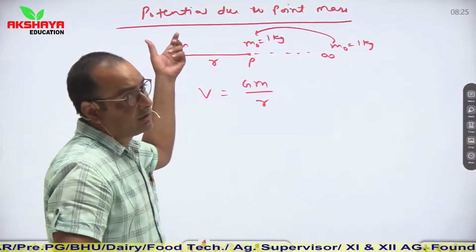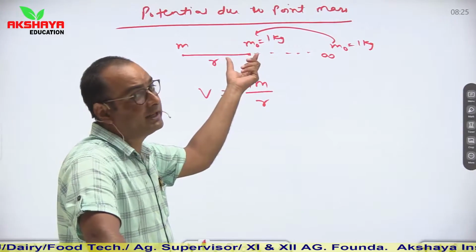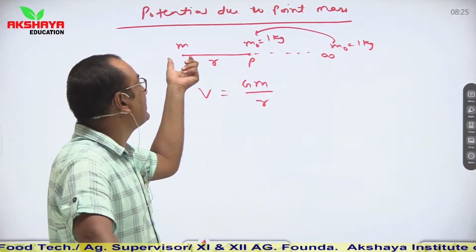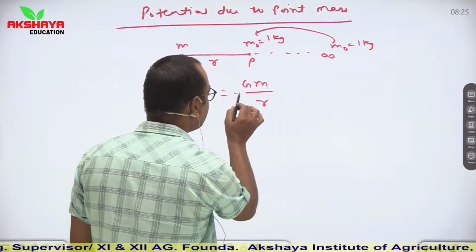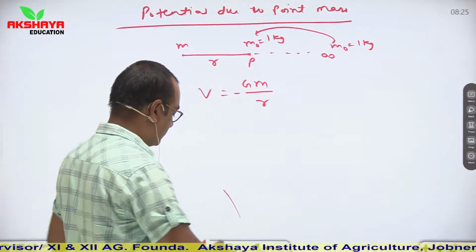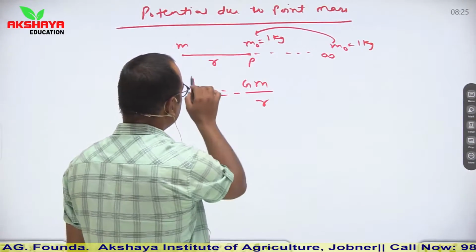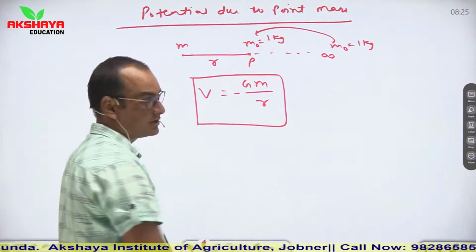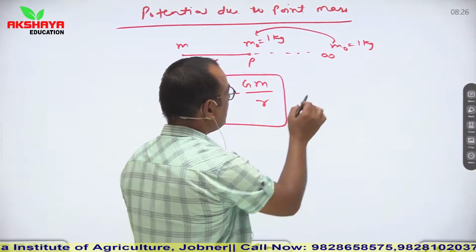One more thing, gravitational potential is a scalar quantity, and here it is clear that work is done against the gravitational field of mass m. So here it is minus of Gm upon R. The minus sign gives the opposite direction. So V is equal to minus Gm upon R.